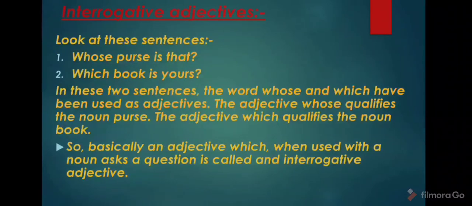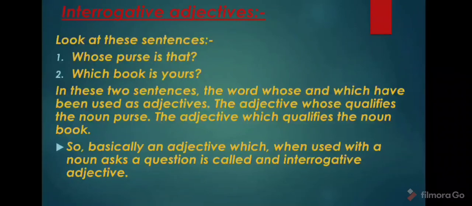Now move to the interrogative adjective. Look at these sentences. Whose purse is that? Which book is yours? In these two sentences, the words whose and which have been used as adjectives. The adjective whose qualifies the noun purse. The adjective which qualifies the noun book. So basically an adjective which, when used with a noun, asks a question is called an interrogative adjective.